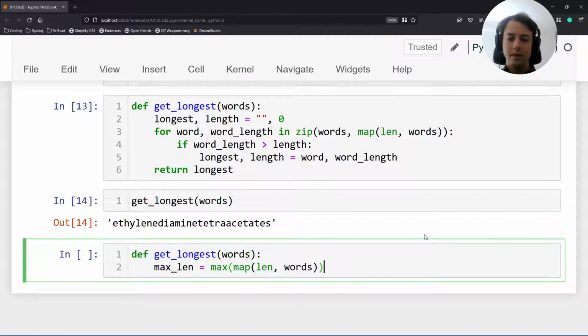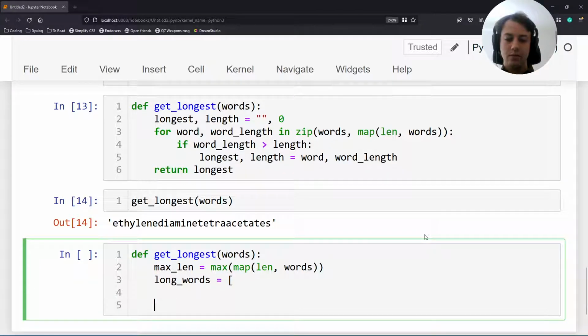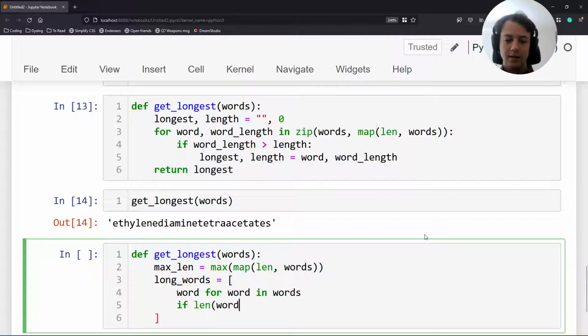Why don't I just compute the maximum length, and then instead of going through all of the words, comparing them one by one, why don't I just look for the word? So what's the word that has a max length?